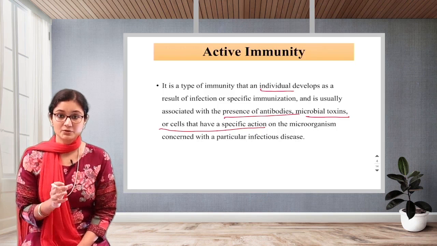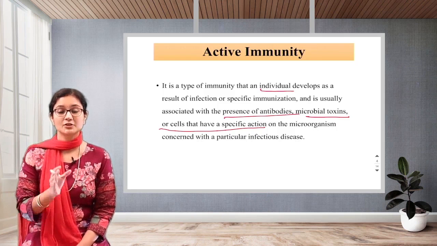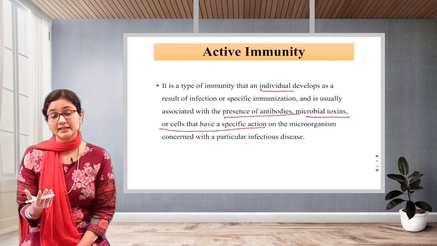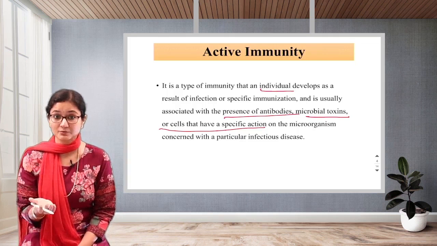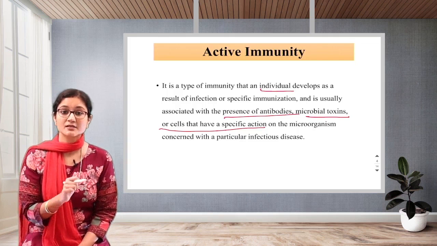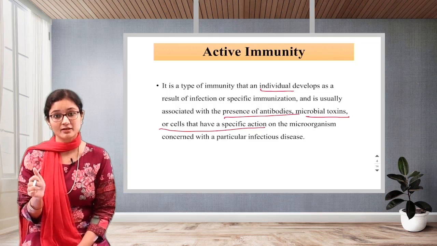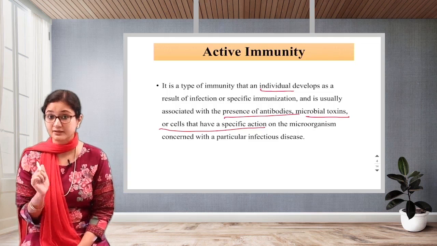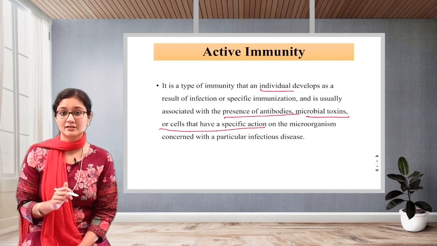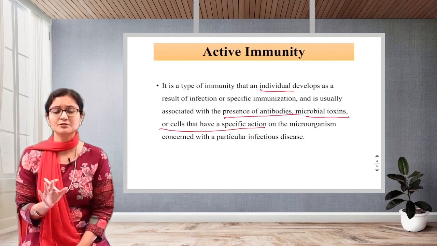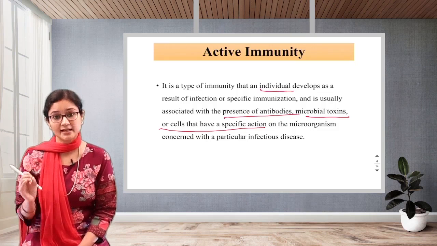In active immunity, when our body sees an antigen, ideally it produces antibodies, and these antibodies are so smart that they remember this is the particular organism which had come, and the next time if the person is infected by it, then he is protected. That is the simple form of what active immunity is.